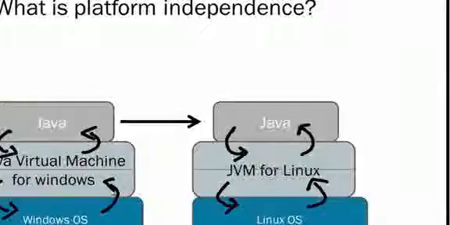Java was originally created for creating programs for your mobile phones, your refrigerator, your TV, your cars and all those things. Since all these various devices had different types of operating systems, they decided that they wanted a language which is platform independent, and they hit upon this idea called the Java Virtual Machine. So this is the reason Java is called a platform independent language.